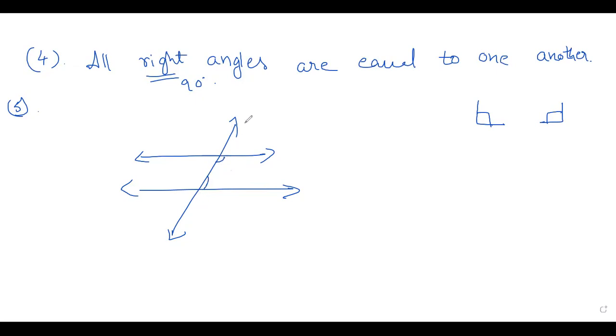Interior angles on one side of it. For example, XY ತಗೊಳ್ಳಿ, one side transversal to one side ಏನಿದೆ interior angle.